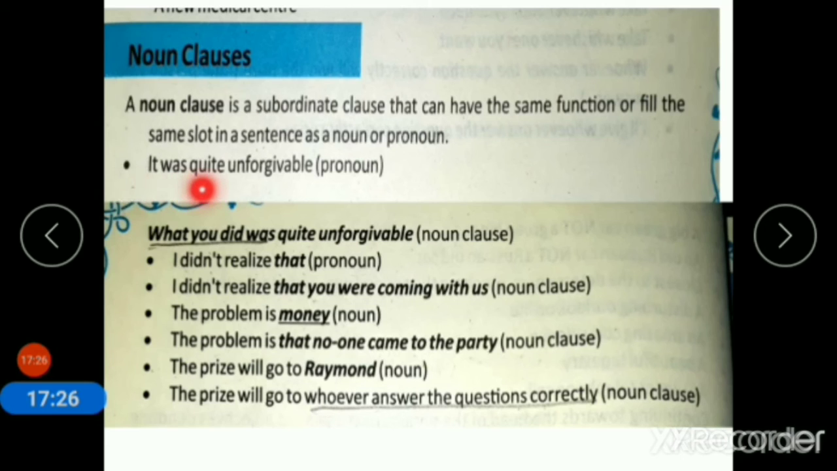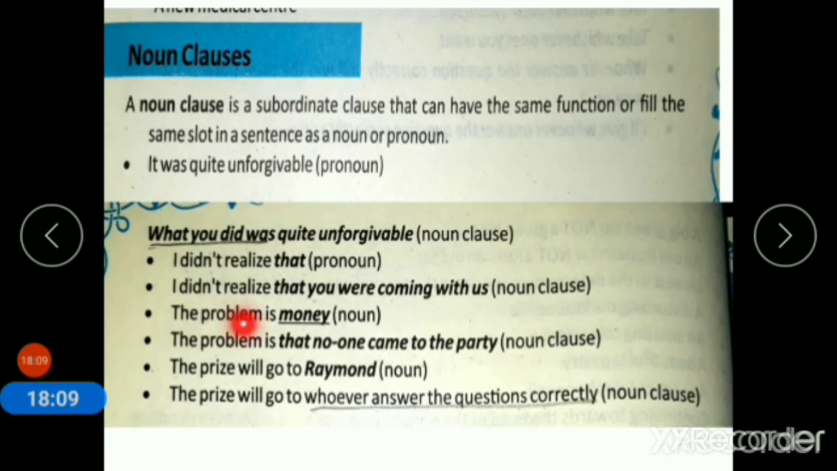First example: It was quite unforgettable. It is a pronoun. It is a simple sentence. We have to change it into a noun clause. What you did was quite unforgettable. So, what you did was quite unforgettable is a noun clause. It is a subordinate clause and it starts with a WH word. I didn't realize that. So, how to change it into a noun clause? I didn't realize that you were coming with us.